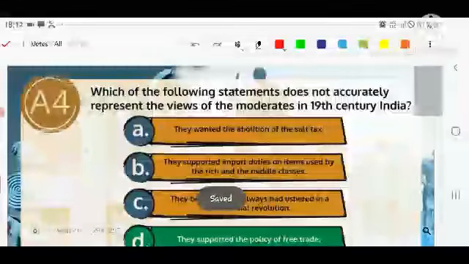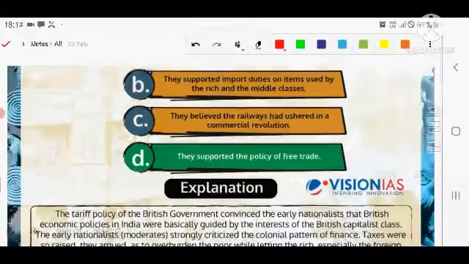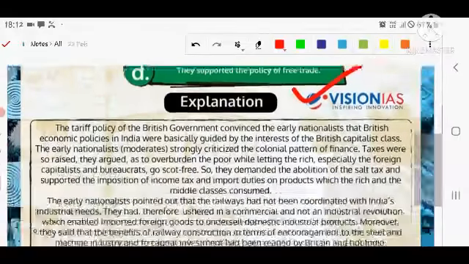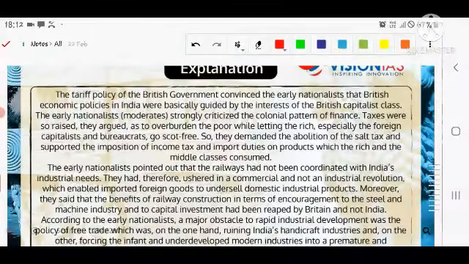The next question is, as usual: which of the following does not accurately represent the view of the moderates in the 19th century? So the fourth is correct. They support the policy of free trade, so that is not correct. Let's see. The tariff policy of the British government convinced the early nationalists that British economic policy in India was basically guided by the interest of the British capitalist class.